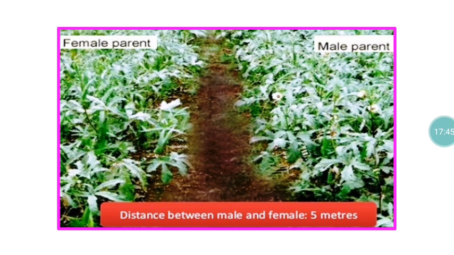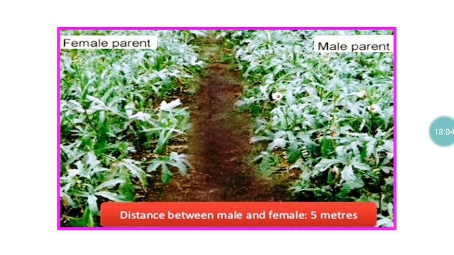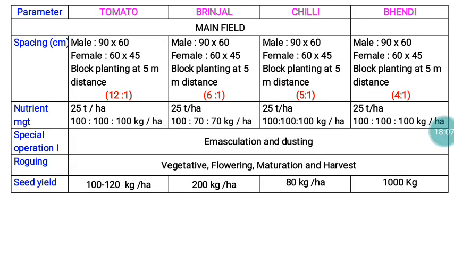Then in the main field we need to maintain a separate block for the female parent and a separate block for the male parent. In between, we have to maintain an isolation distance of 5 meters between the male parent and female parent blocks. That is very much needed. Regarding spacing for tomato, the male parent is 90 by 60 and the female parent 60 by 45. The same is followed for brinjal, chilies and bendy also.